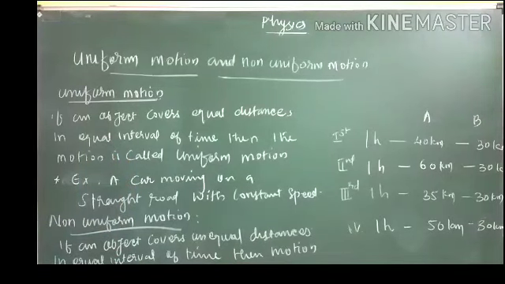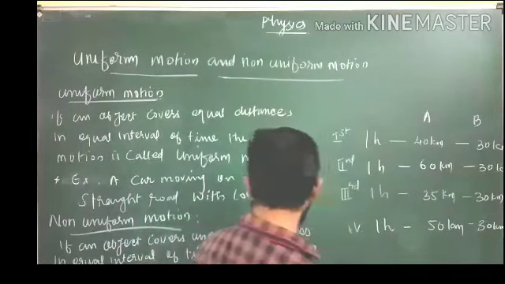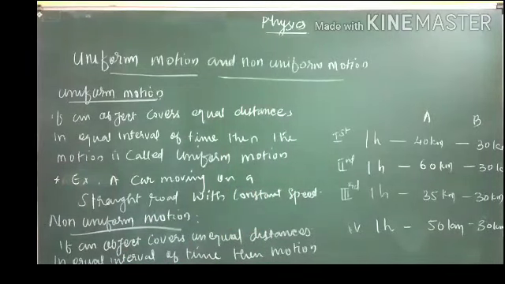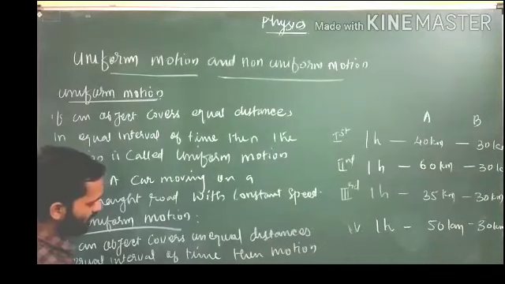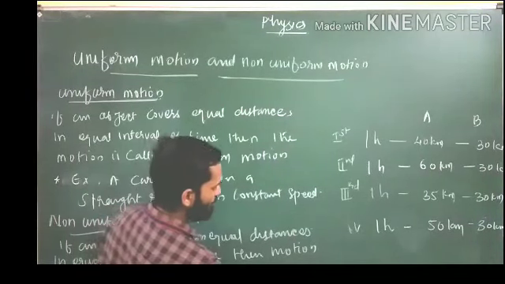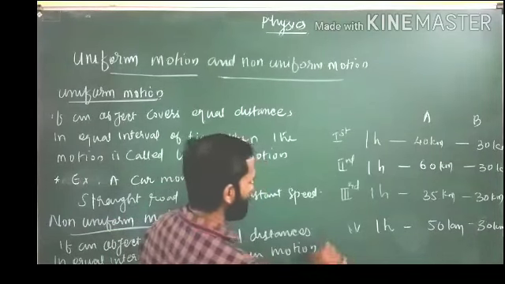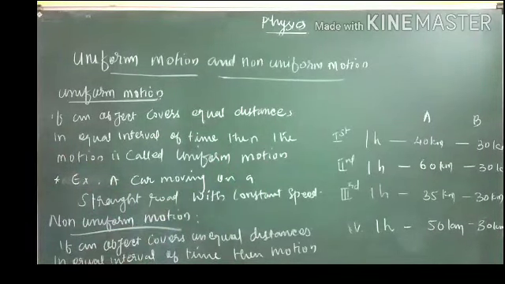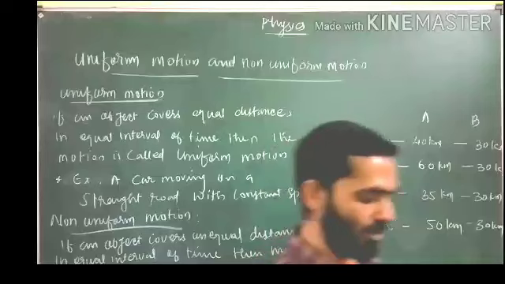If an object covers unequal distances in equal interval of time, then the motion is called non-uniform motion. What will be the example? Example, you can take the motion of a car with variable speed. So here you have to take the constant speed, and here you have to take the variable speed. So uniform motion and non-uniform motion.